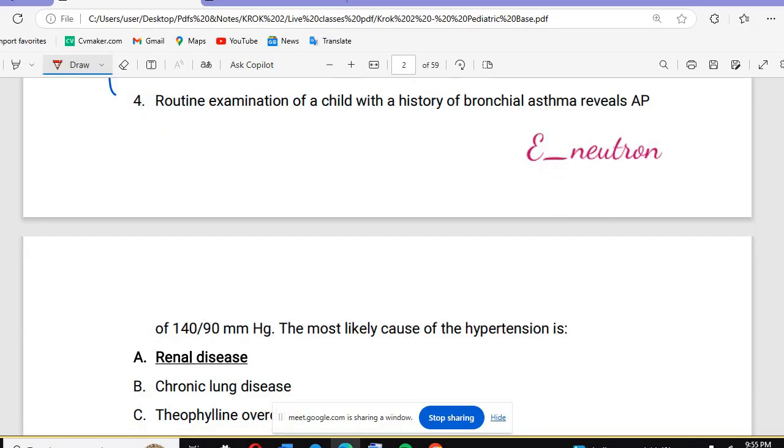Next is also the same, not so good questions. Most of the unusual questions you will find are in gynecology, controversial questions. Then we have the fourth: routine examination of a child with a history of bronchial asthma. This patient has a history of bronchial asthma, and histamine inhibitors are good in this case, but still it inhibits histamine release and finally leads to bronchoconstriction. That's why we will not give this drug.